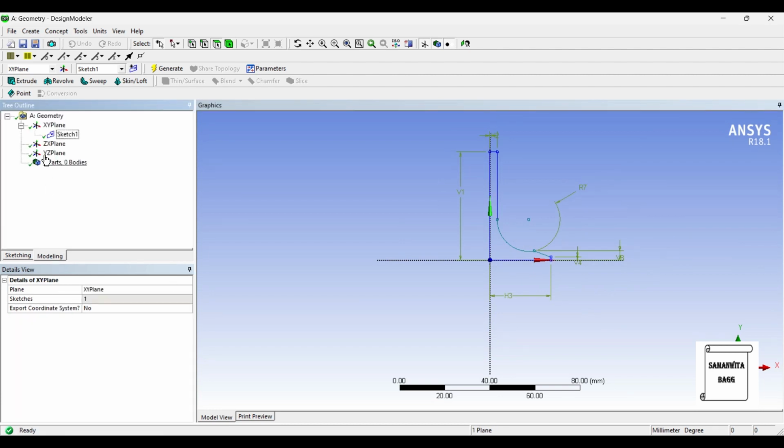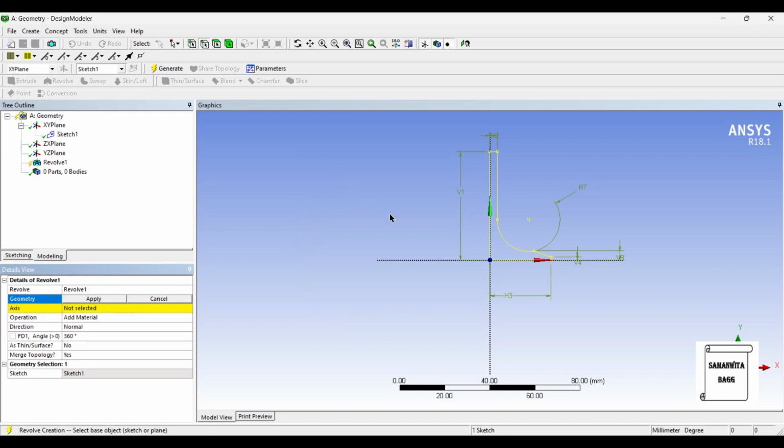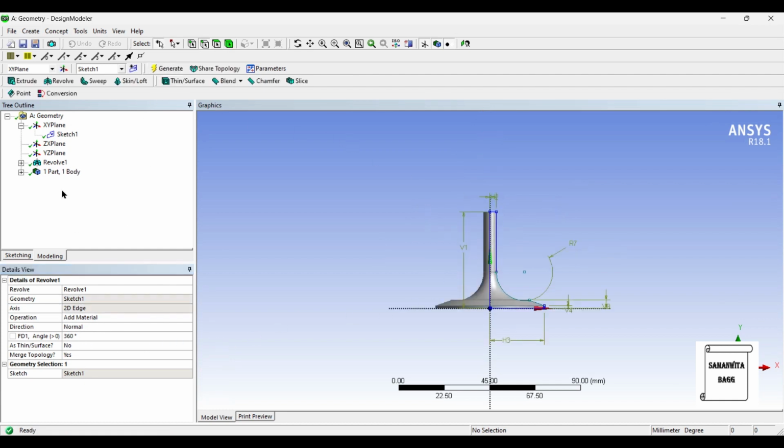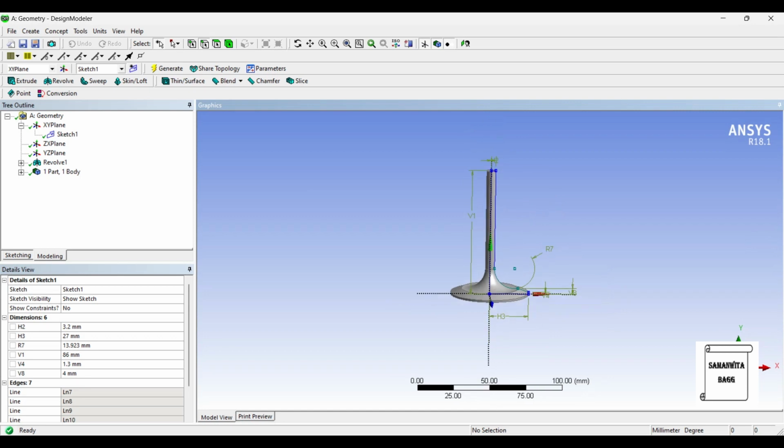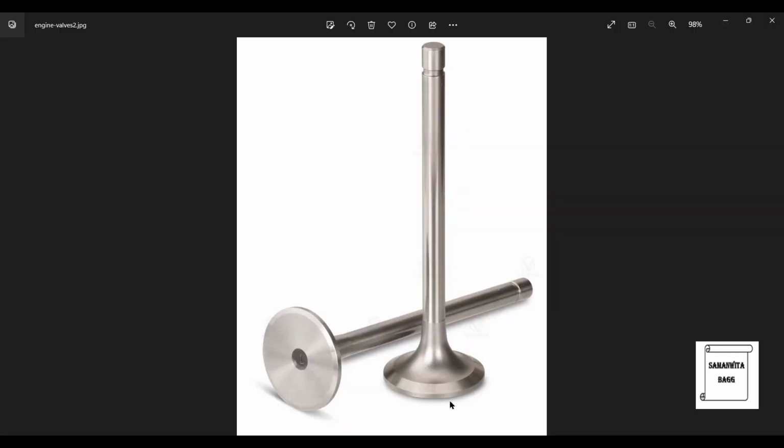Next, I'll go back to modeling. I'll click on revolve. The geometry is selected. I'll go to axis and select the central axis. Apply and generate. Okay, this is 86. So I have created from here to here. I want to create this upper shape also.